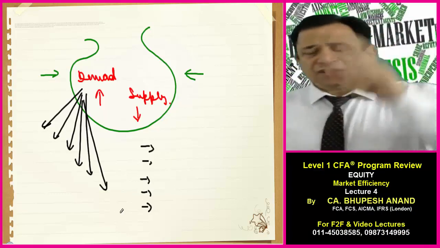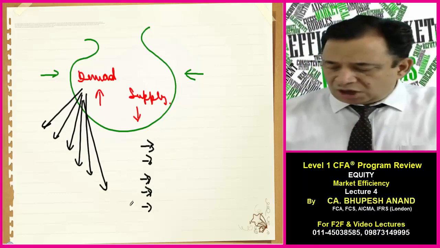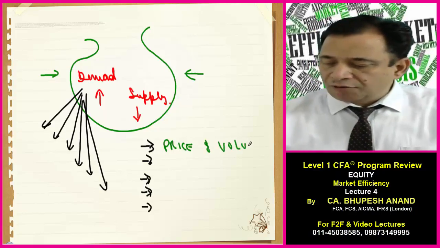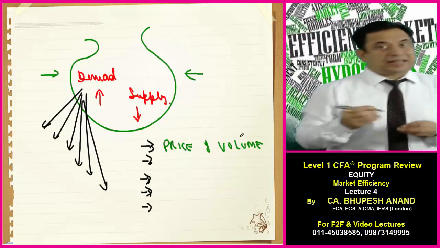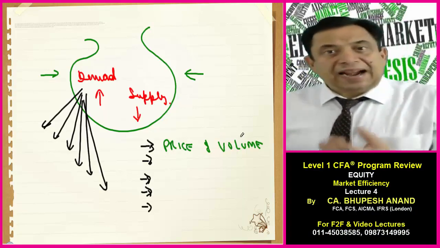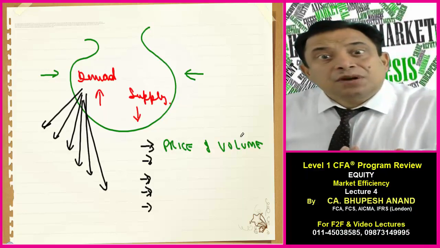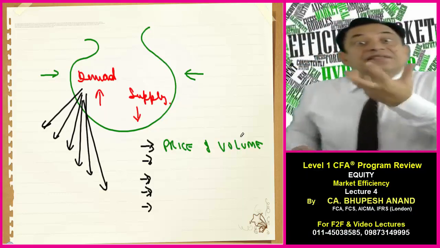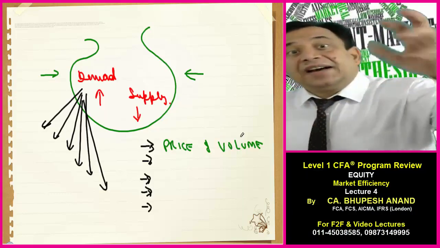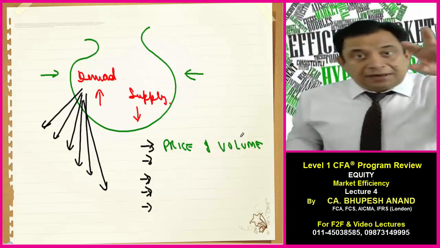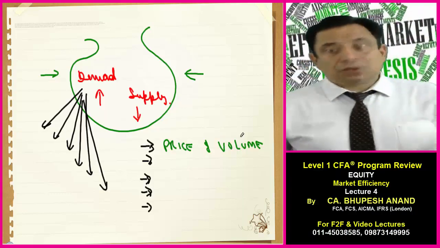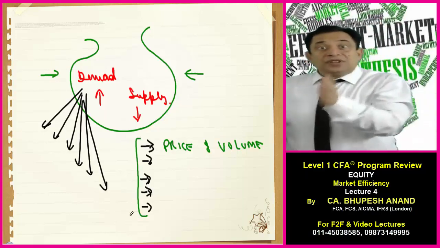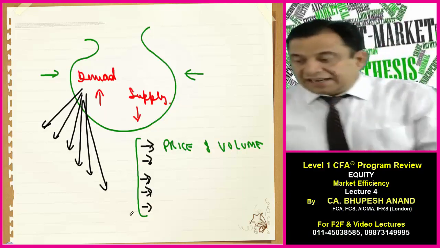The first factor is how much business was already there. That is, what is the existing price and volume of transactions: the price at which that security is being purchased and sold, and the number of units which are being traded daily. So price and volume is the most important factor which affects demand, and it indirectly affects the price. So demand is affected by thousands and lakhs of variables. We will be discussing 4 or 5 variables, and then we will watch in which form which variable works.